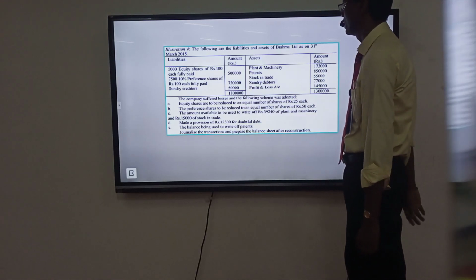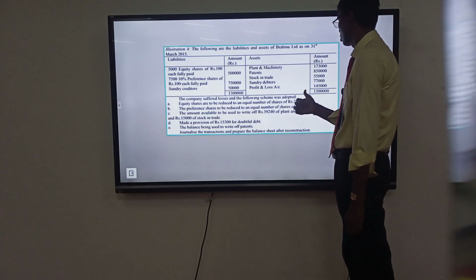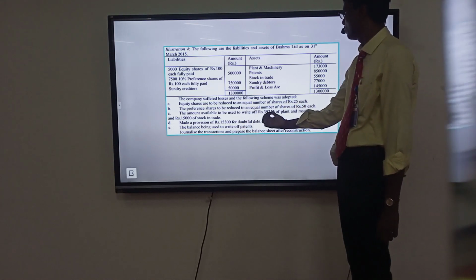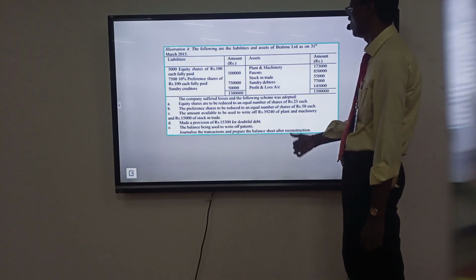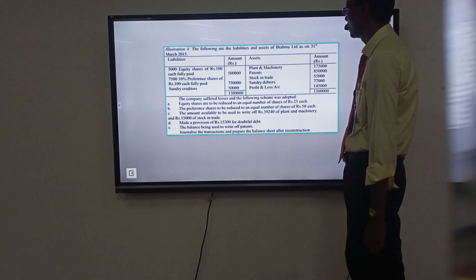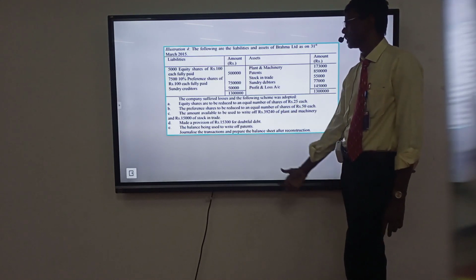The company suffered losses and the following scheme was adopted. Equity shares are reduced to 25 each, preference shares reduced to 50 each. The amount available is used to write off 39,240. The plant and machinery is written down by 15,000. Make a provision of 15,300 for doubtful debts. The balance is used to write off patents.